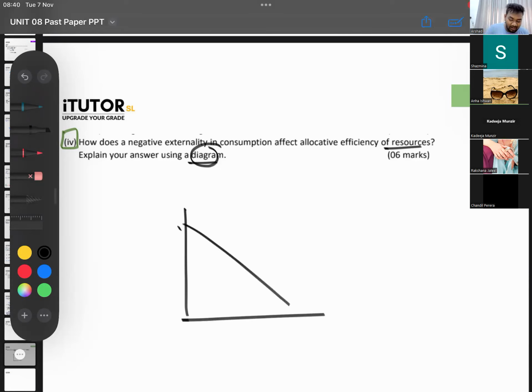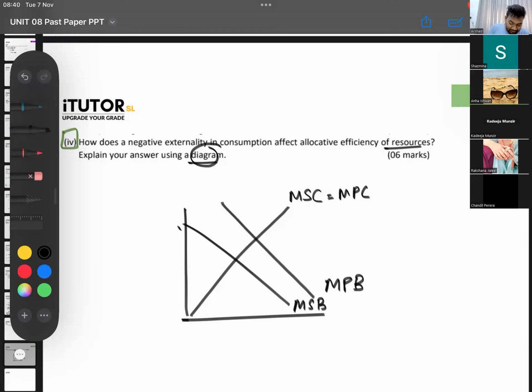Okay, you have the demand curve, supply curve, right? So this is the marginal social cost and the marginal private cost. Then consumption, what happens? The marginal private benefit is greater than the marginal social benefit.